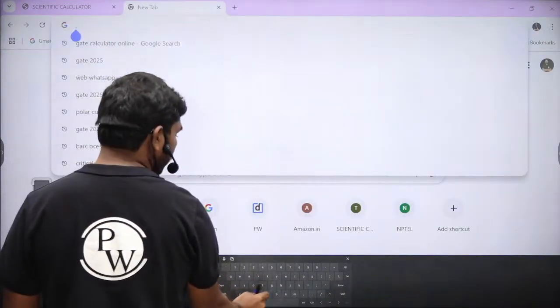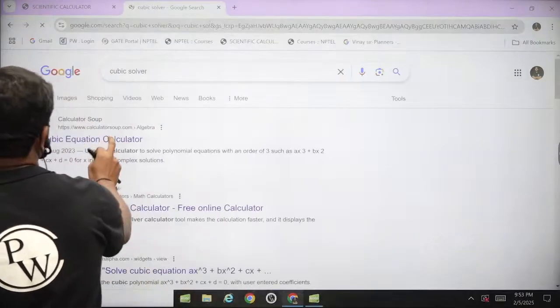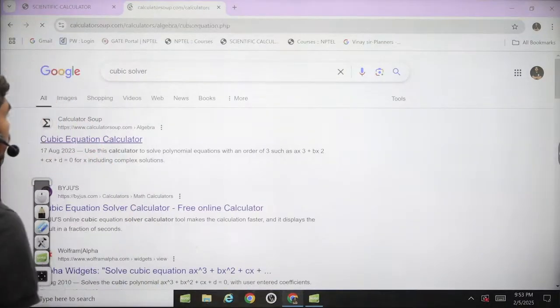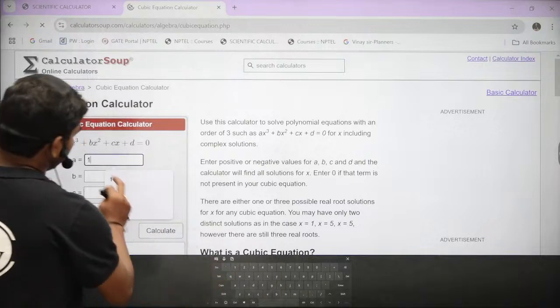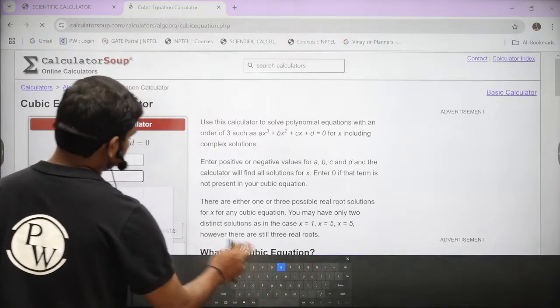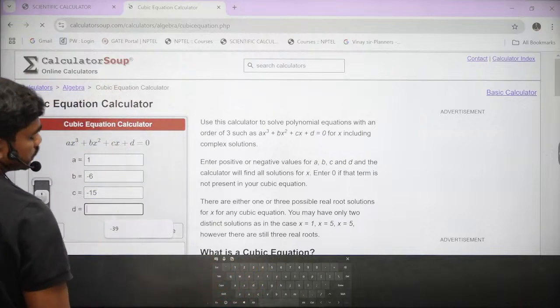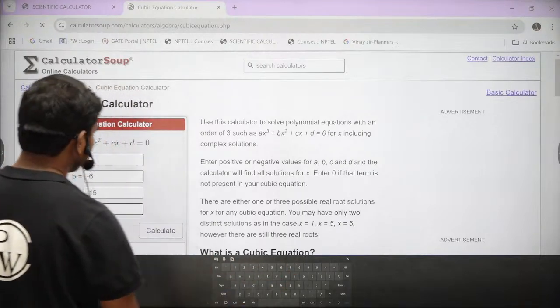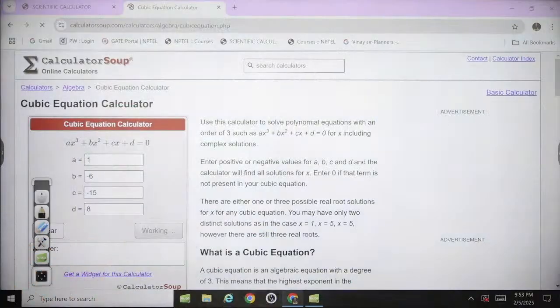So a cubic solver. We'll put a cubic solver to solve this. x cube plus bx square. So this is 1, this is minus 6, this is minus 15, and the last would be how much? It is 8, correct? No, it should be 8 plus 8 is equal to 0. So calculate, we'll get the roots.